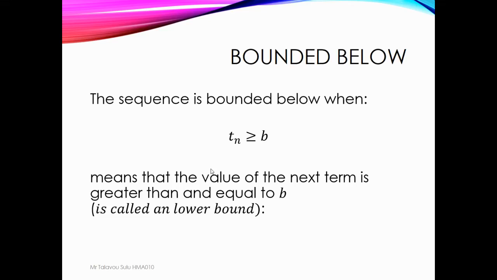So below means this is the lowest value of this sequence. It cannot go lower than this lowest value. So above, it cannot be over that value. Below, it cannot be lesser than that value below.